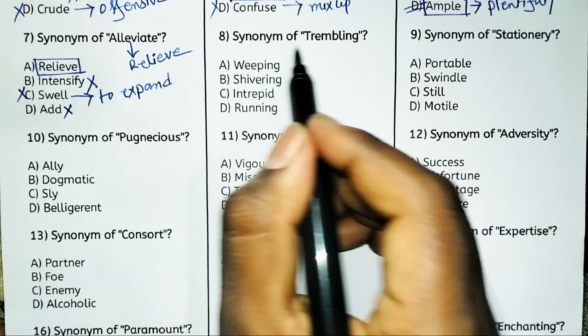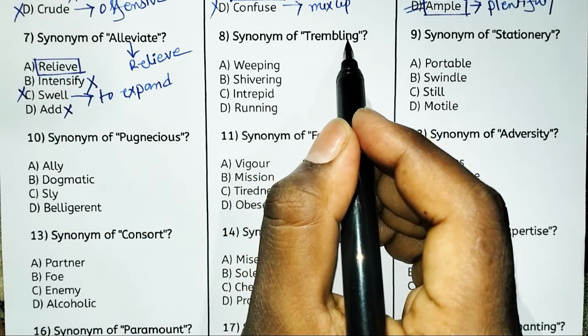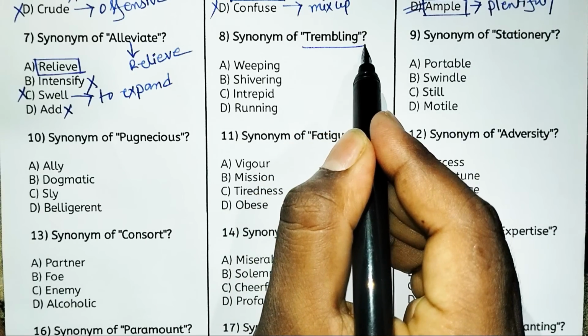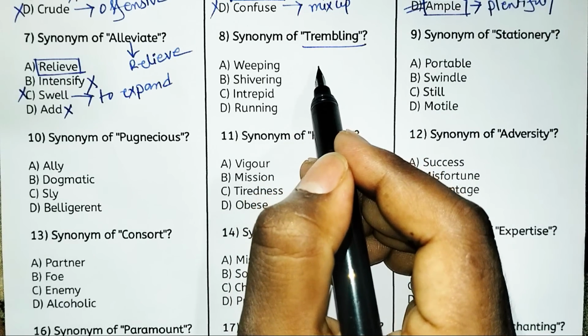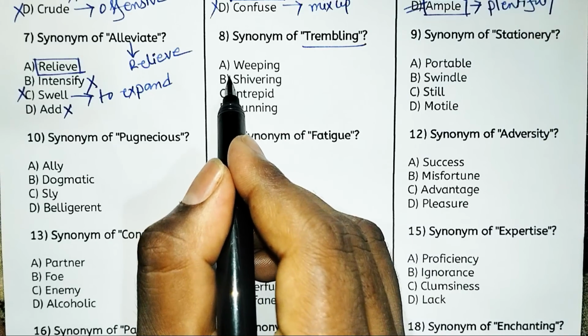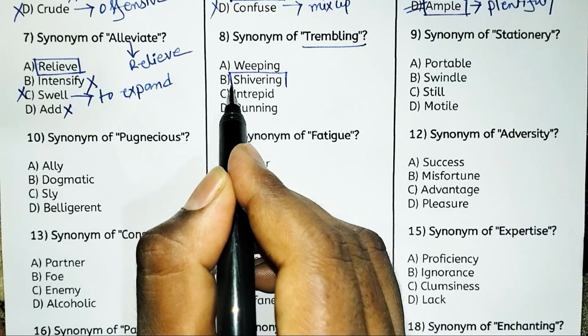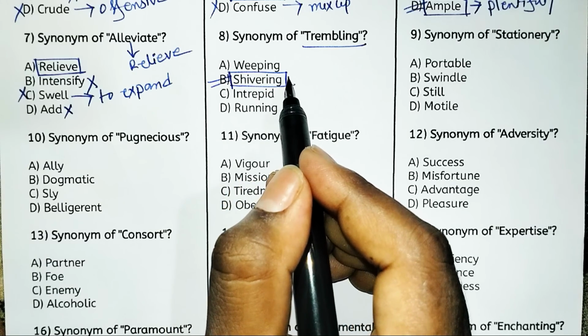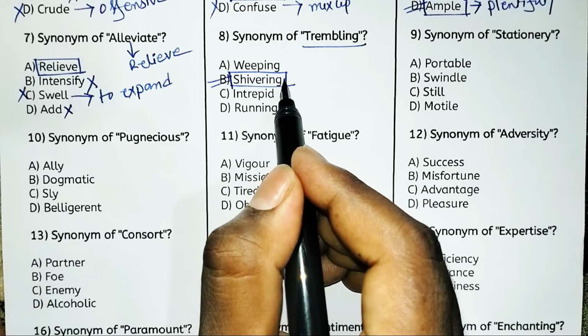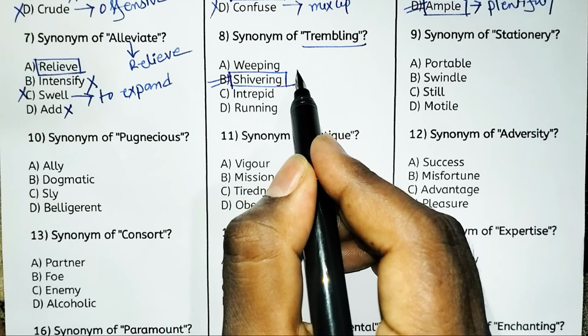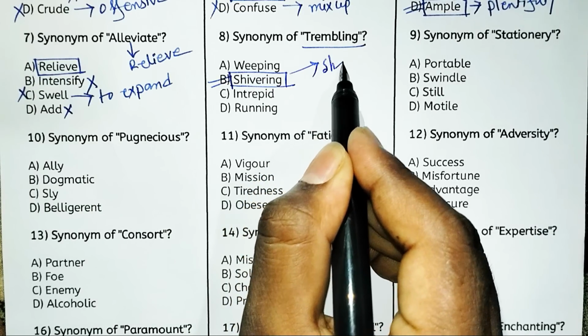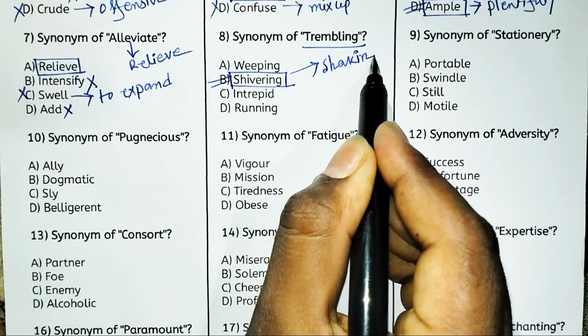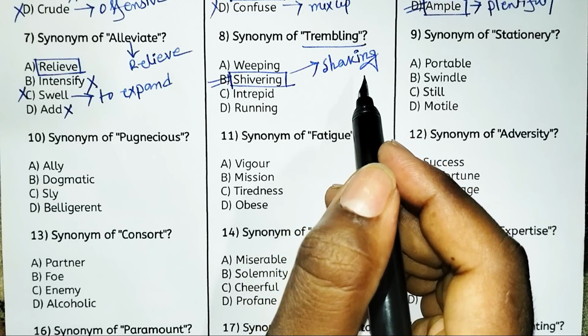Next, synonym of trembling. So trembling means shivering. So option B, that is shivering, is the right answer. What is the meaning of trembling or shivering? One kind of shaking.